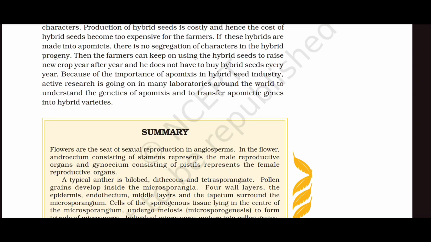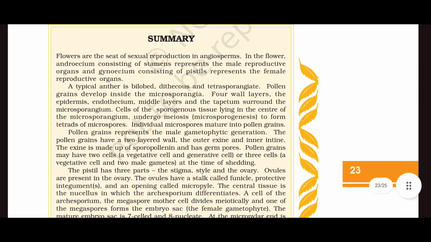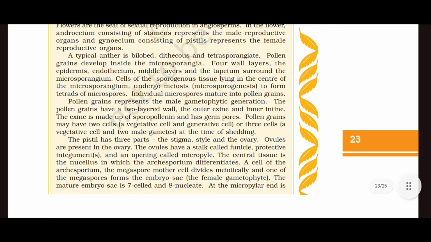Summary: flowers are the seat of sexual reproduction in angiosperms. In the flower, the androecium consisting of stamens represents the male reproductive organ, and the gynoecium consisting of pistils represents the female reproductive organ. A typical anther is bilobed, dithecous, and tetrasporangiate. Pollen grains develop inside the microsporangia. Four wall layers, the epidermis, endothecium, middle layers, and the tapetum, surround the microsporangium.